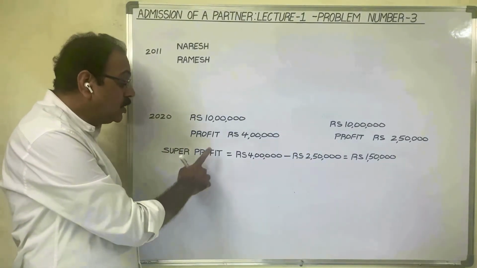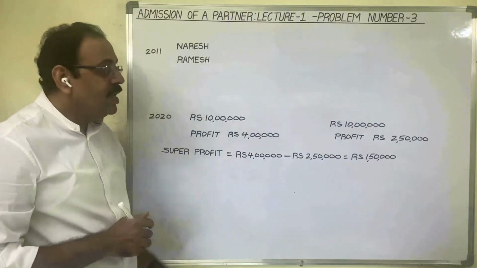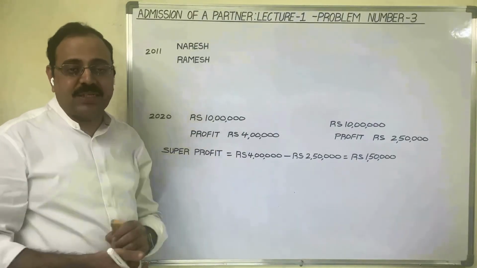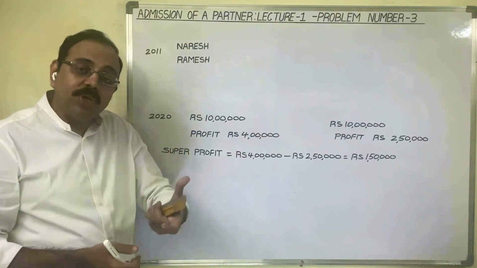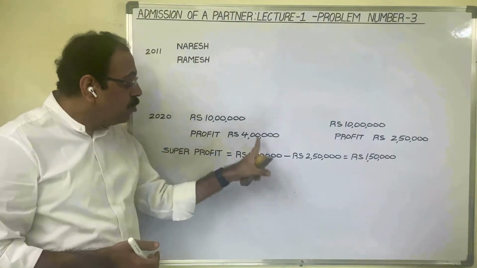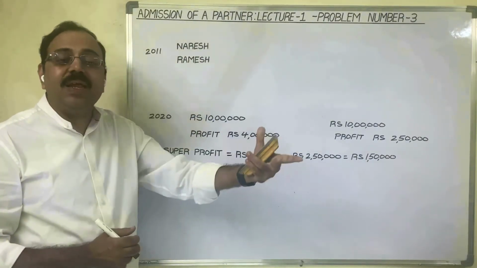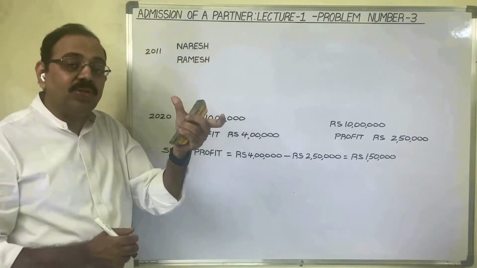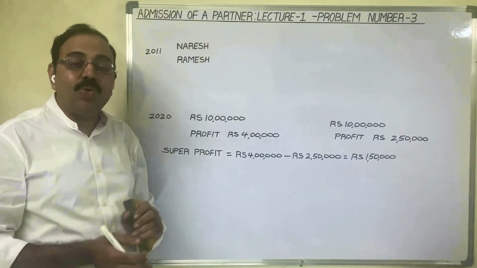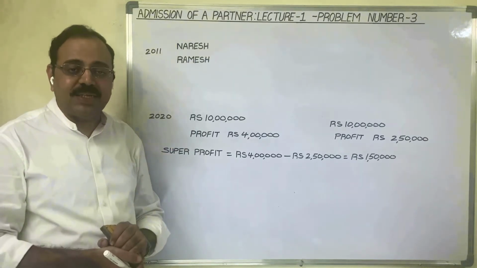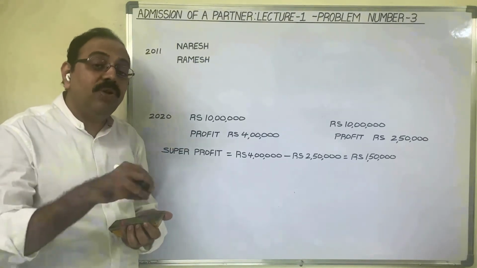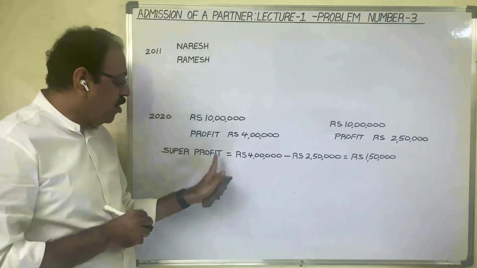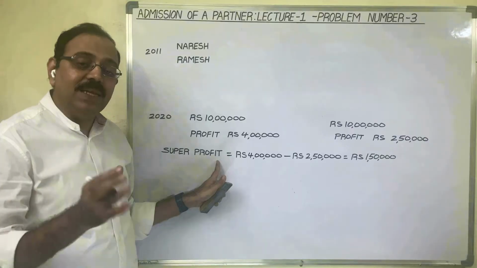Why are they able to earn super profits? Because they have some reputation in the market. They have their permanent customers, so they are able to make more sales and earn more profit. Just like other assets, machinery, land, building, they can show goodwill also as their asset. So goodwill is one intangible asset. Which firms can show goodwill as their asset? The firms which can earn super profits can show goodwill as an asset.